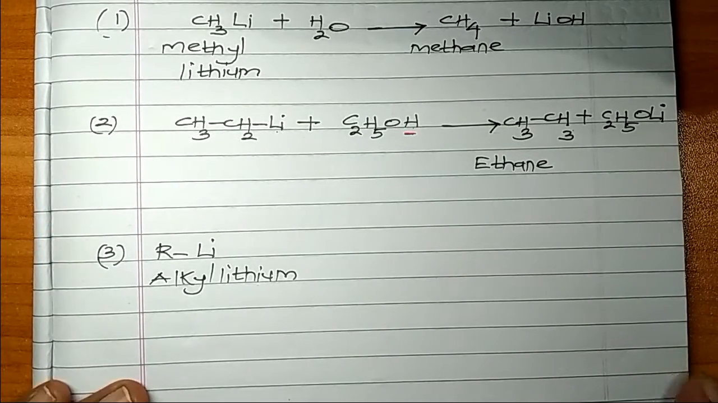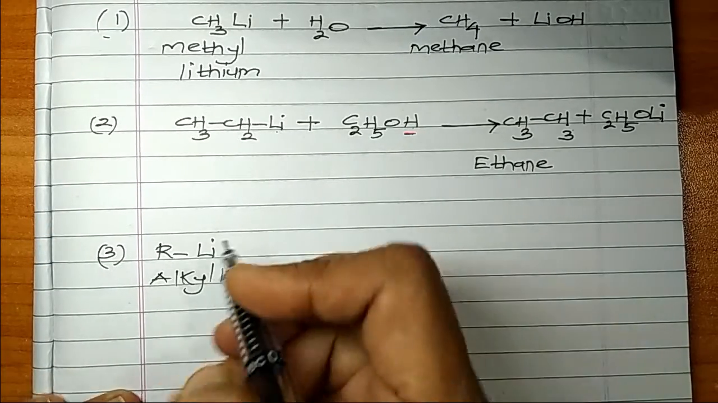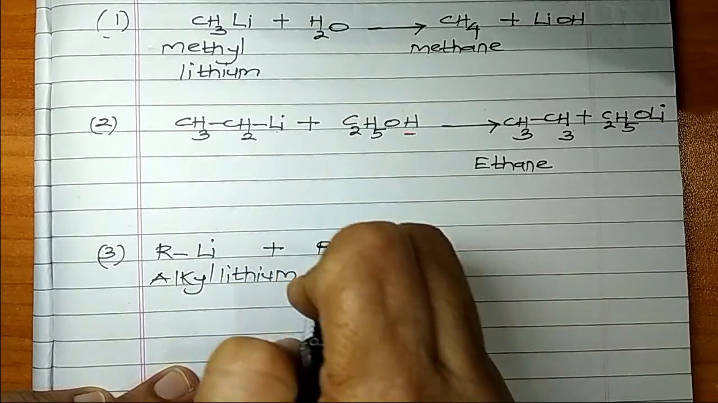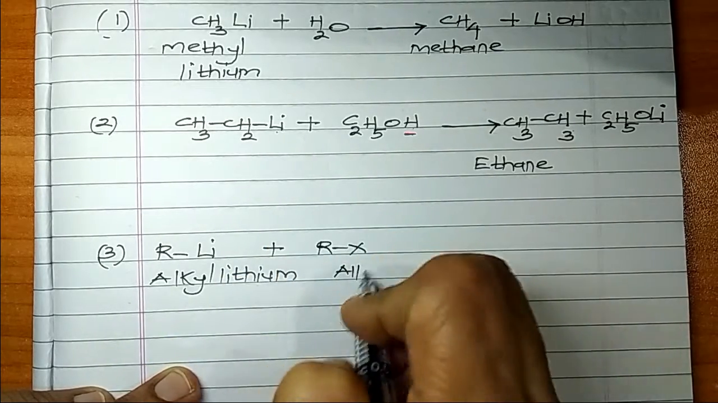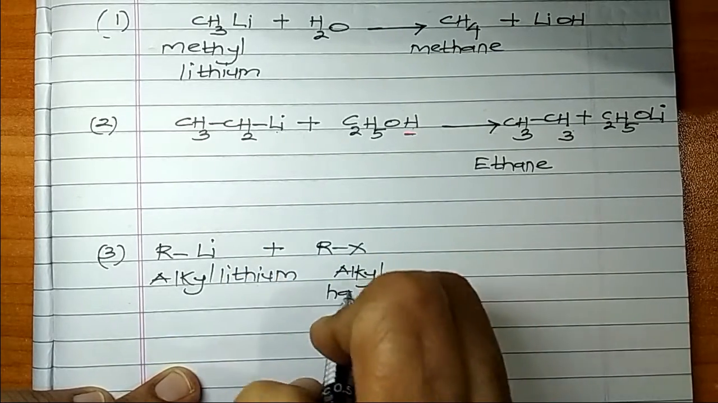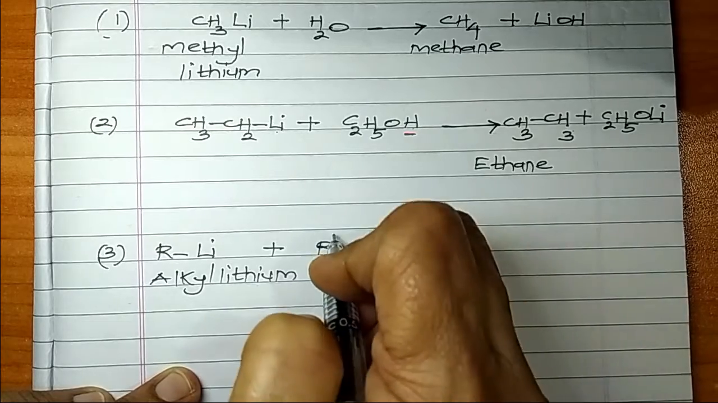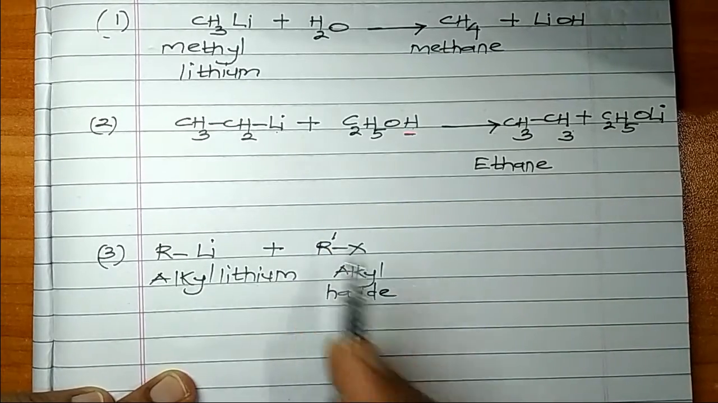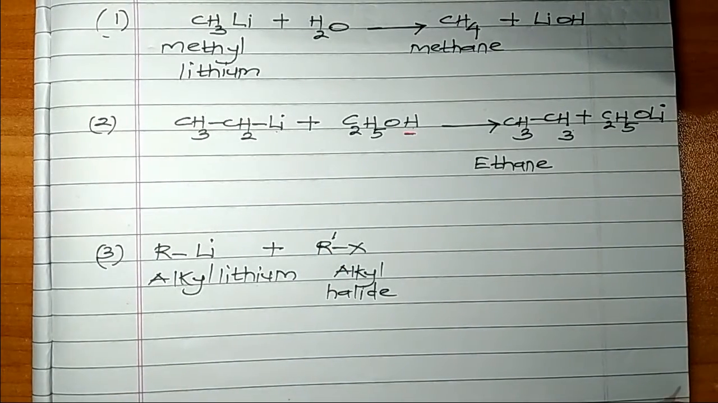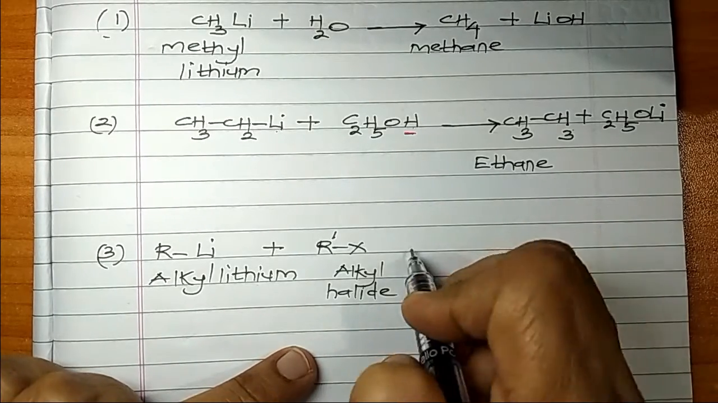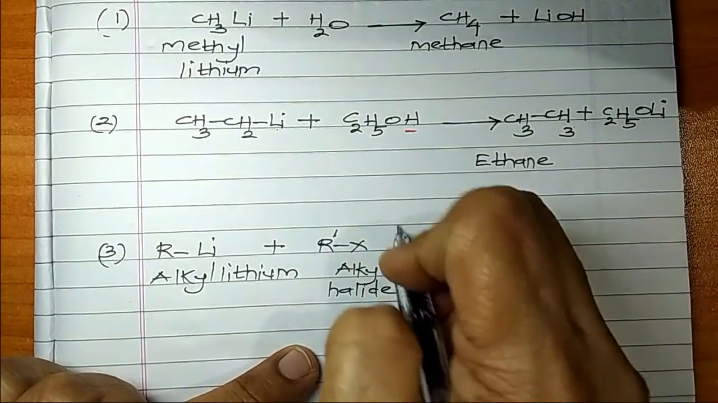We make it react with alkyl halide. How do we write alkyl halide? RX, so this is alkyl halide. I'll just make this R dash. This R and R dash can be similar or they can be different. You make it react in the presence of a solvent. So let me write the solvent. It is hexane.